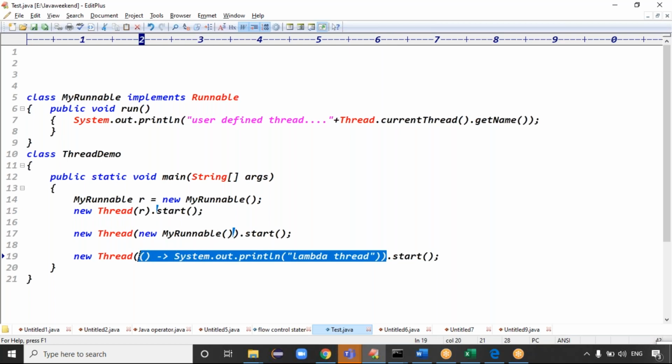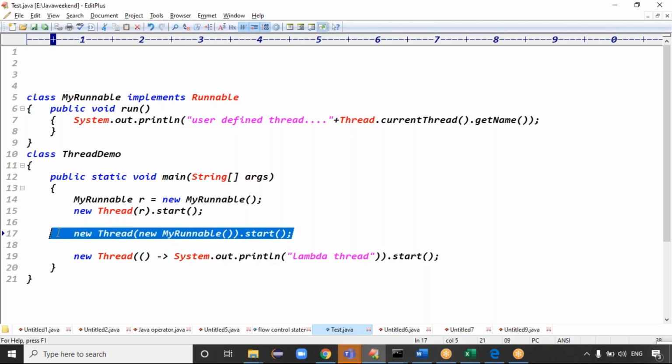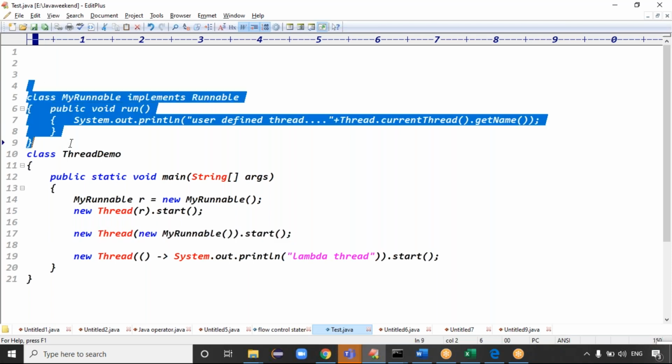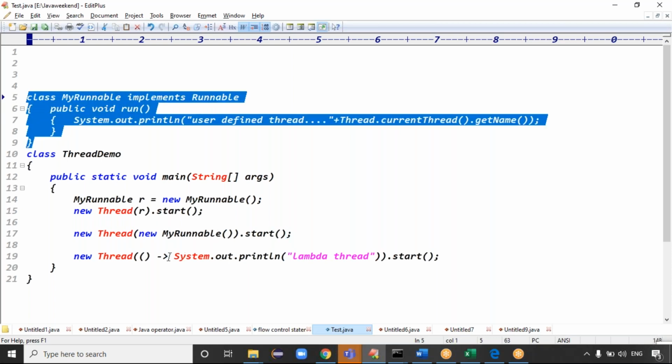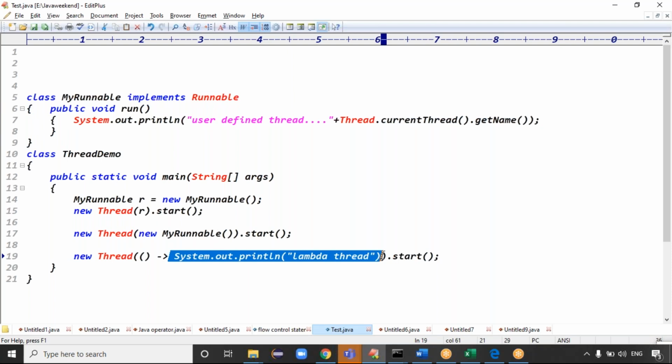Brother, sir, if this run method contains more logic, more lines, then we cannot use the lambda expression. Lambda is always for a single-line expression. If we have multiple lines for the thread, lambda again is not recommended, right? Definitely, so we can use the second approach in that case. Here the second approach is better. You can take a separate class, create the object of that class, and access the data, it's not a problem. Otherwise, if there is a single-line expression, taking a separate class is useless. You can just make the code in one expression format, right? Exactly.